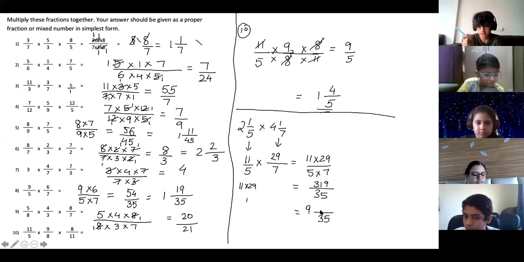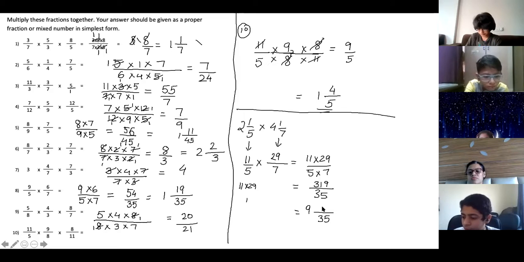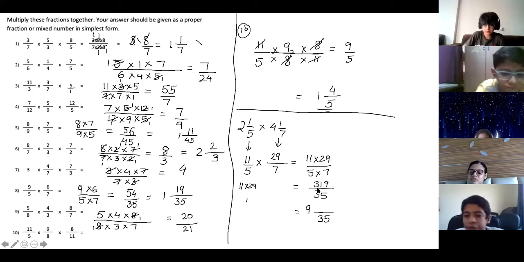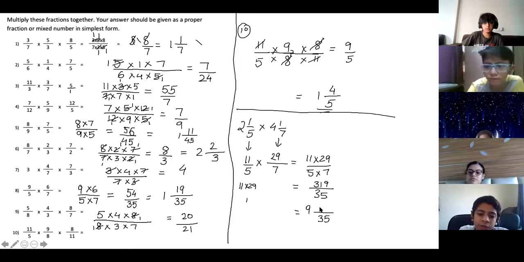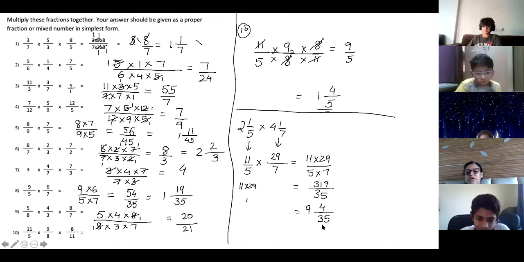What is 35 9s? 35 9s is 315. Subtract 315 from 319. 4. 9 whole 4 upon 35. So the answer is 9 4 by 35. Okay, this is your answer.